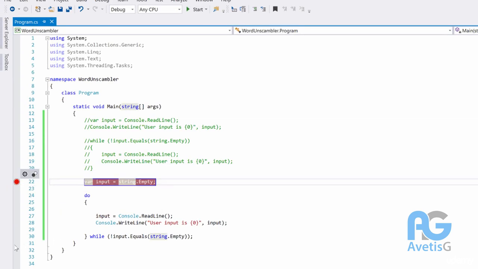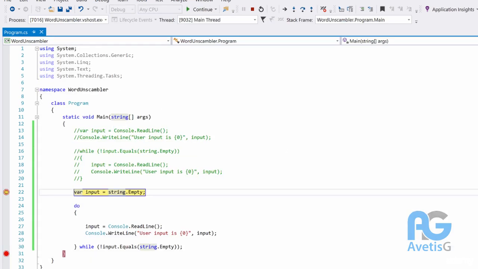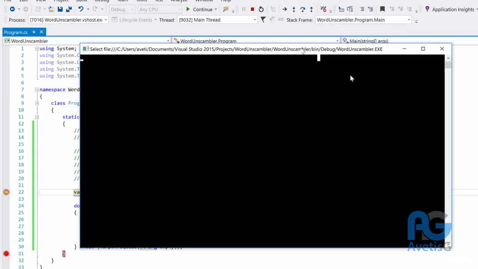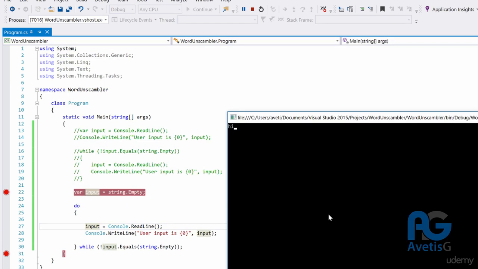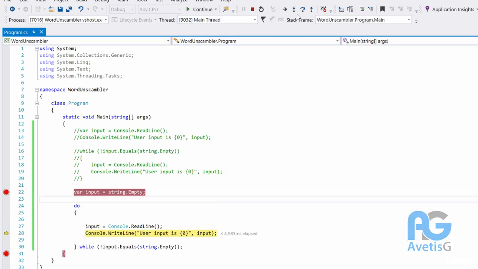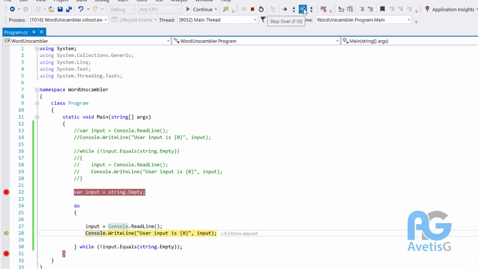I will breakpoint it here and at the end, and I will run the program. Let's go ahead and step through it. And I will ask the user for an input. Say hi. It will print it out and then check the condition. The condition will be met so that once again we'll ask the user for an input. In this case, I will say nothing. So it will be an empty string.